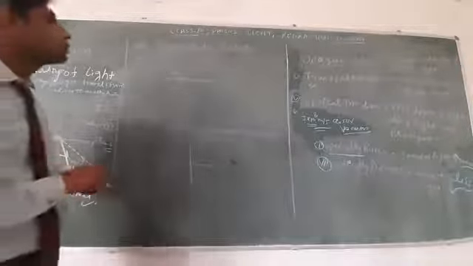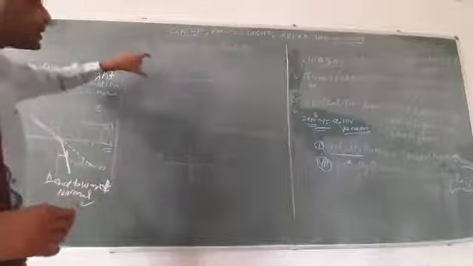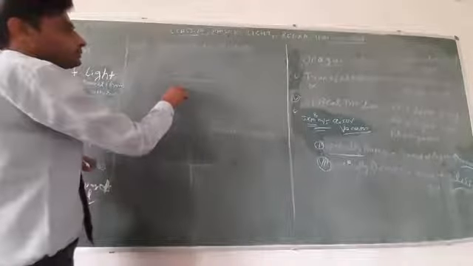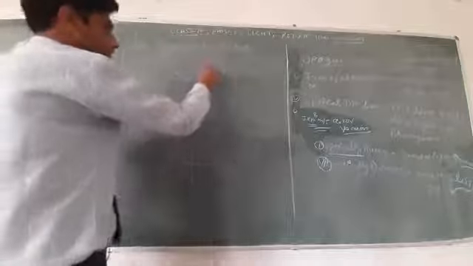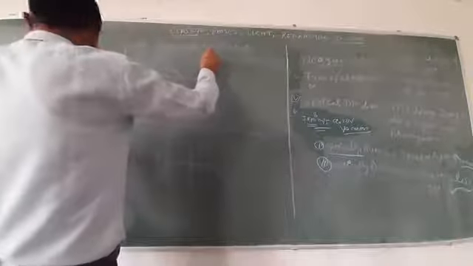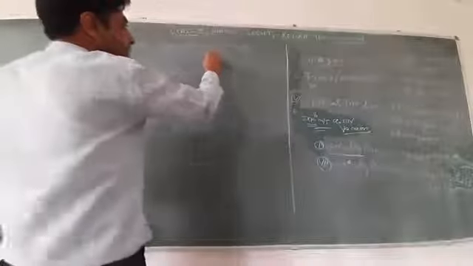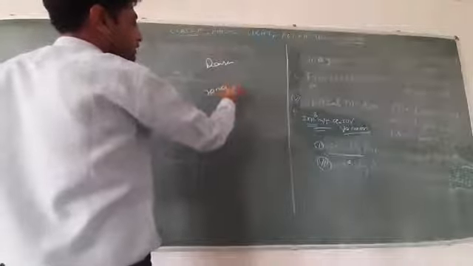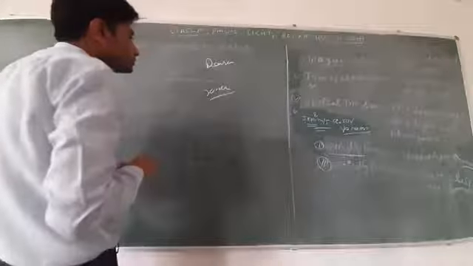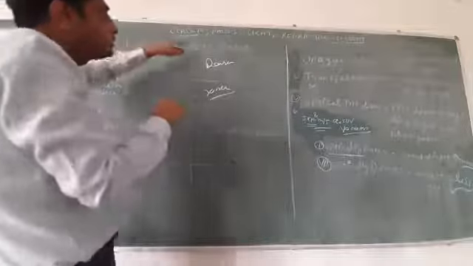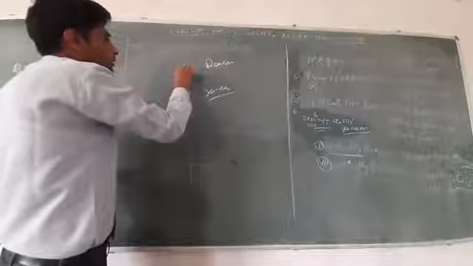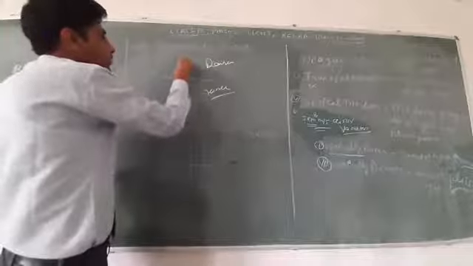But when this ray of light travels from denser to rarer, this is the medium, this is the denser medium, and this is the rarer medium. So when the ray of light travels from denser to rarer, this is the normal, this is the angle of incidence.